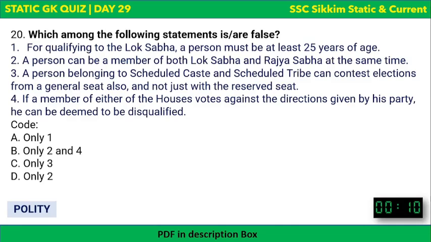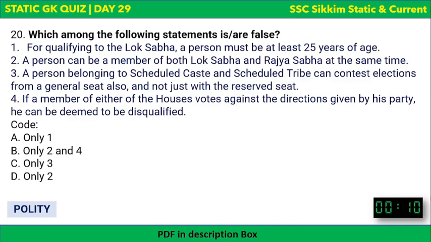The last question. Which among the following statement is false? Okay, I'll just read the statements. Which of the following statement is or are false? Okay, there can be multiple false statements as well. First statement, for qualifying to the Lok Sabha, a person must be at least 25 years of age. This is the first one. Second is, a person can be a member of both Lok Sabha and Rajya Sabha at the same time.